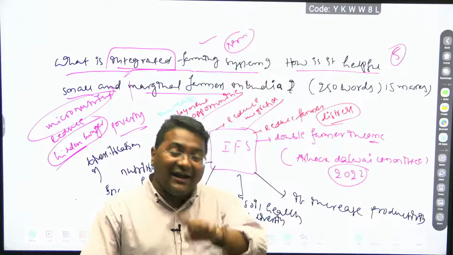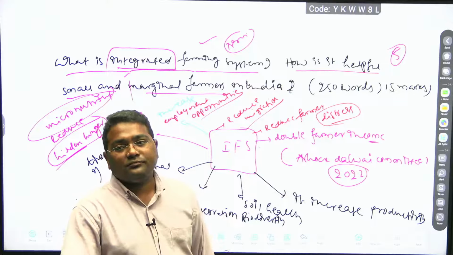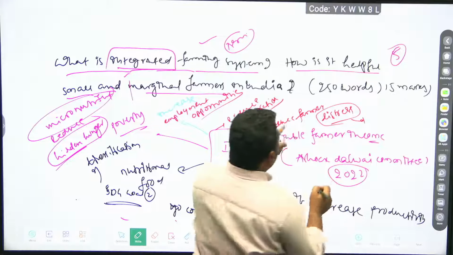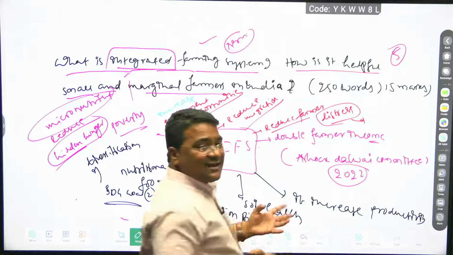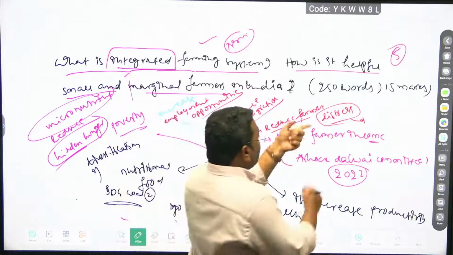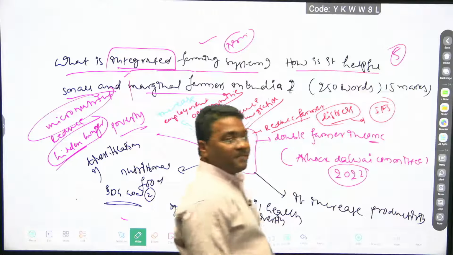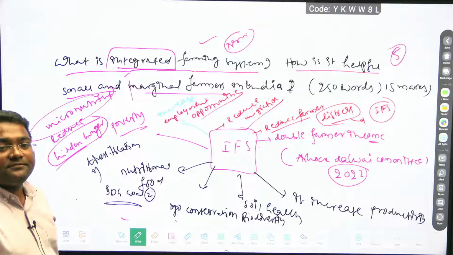When they have alternative income, the distress will come down, right? So here you can write farmer distress will come down. You got farmer distress. How can you reduce distress? By practicing the integrated farming system. You can practice the integrated farming system here.